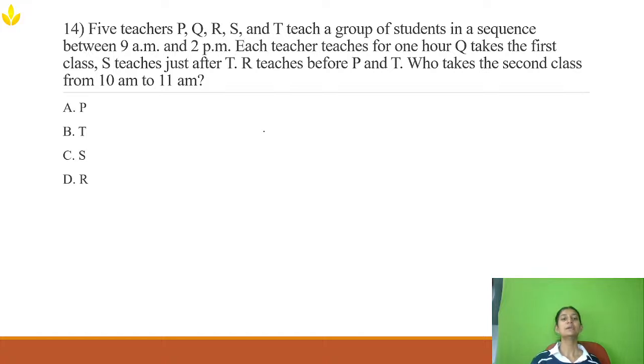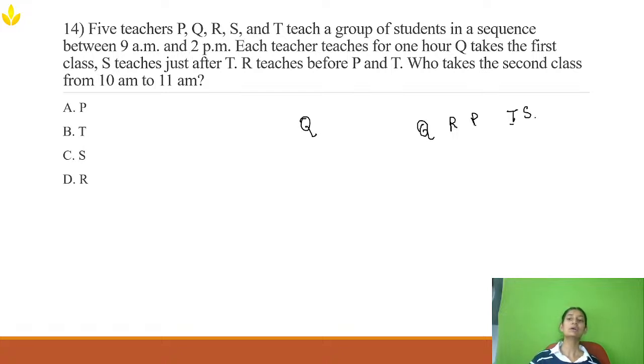5 teachers P, Q, R, S and T teach a group of students in a sequence between 9 a.m. to 2 p.m. So there are 5 teachers and they are teaching from 9 to 2 p.m. Each teacher teaches for 1 hour, so 1 hour, one teacher. Q takes the first class, so Q will be first. The other data given is that S teaches just after T, and R teaches before P and T. Now Q will come here obviously because Q is the first.